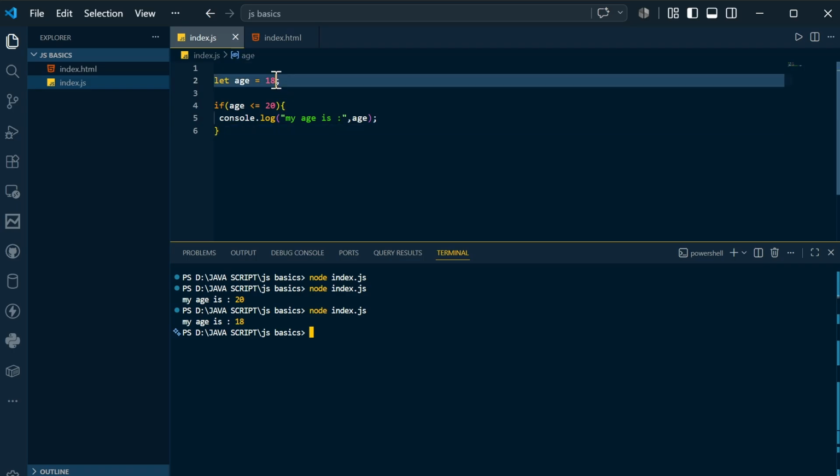Let's say the age of the person is 19, and you want to allow only persons whose age is greater than 18 to vote.